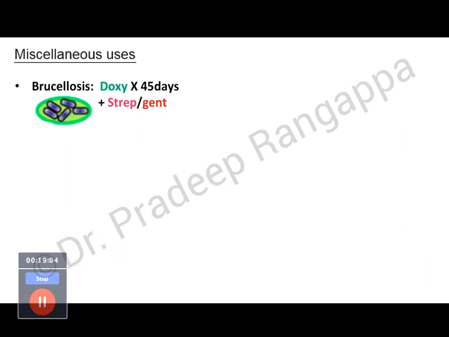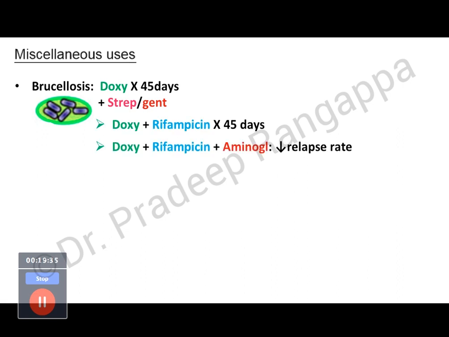And it has good effect against all miscellaneous infections. So brucellosis. Brucellosis is not an uncommon condition. It is one of the important causes of PUO, pyrexia of unknown origin, especially in patients who deal with livestock. So this is the brucellosis organism. So doxycycline is given for 45 days. Initial treatment is combining doxycycline with streptomycin or gentamicin, followed by doxycycline for 45 days. Or doxycycline can be used along with rifampicin for 45 days, or doxycycline with rifampicin with an aminoglycoside if the intent is to reduce the relapse rate, especially if someone is associated with livestock.